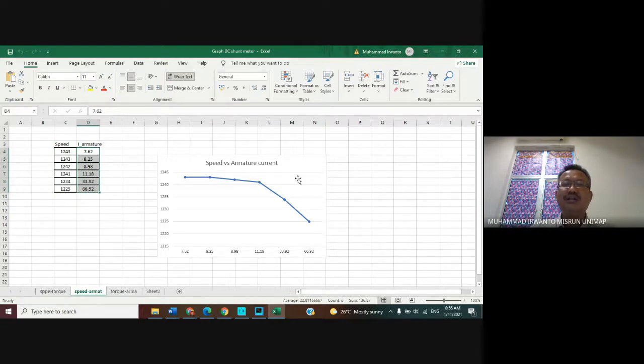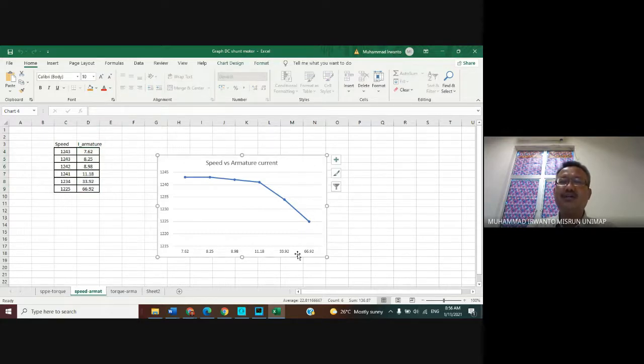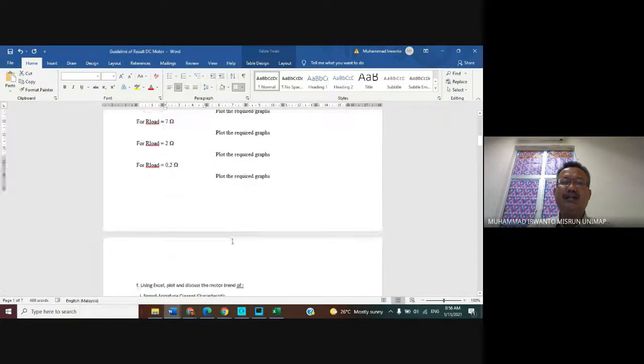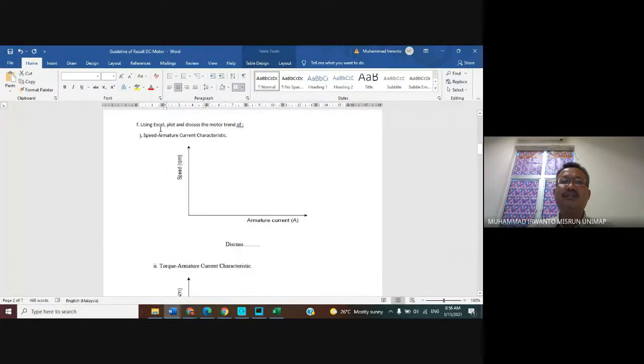You know how to use Excel for drawing one graph, the two-dimensional graph. Draw like this, then click here and copy, and you can paste in this part. Now we obtain the speed versus armature current. After that, discuss.